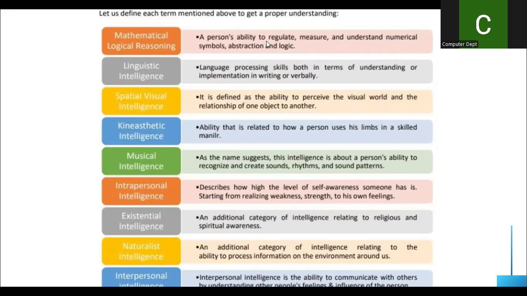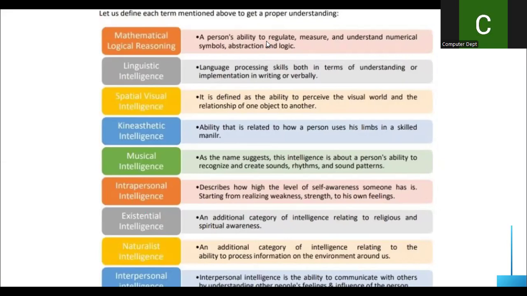Intrapersonal intelligence is knowing ourselves, that is having an idea about self-awareness. The level of self-awareness someone has: a person is able to realize his weakness, strength, or his own feelings, we can say that that person has intrapersonal intelligence. Next is existential intelligence, which means a person who is relating to religious and spiritual awareness.